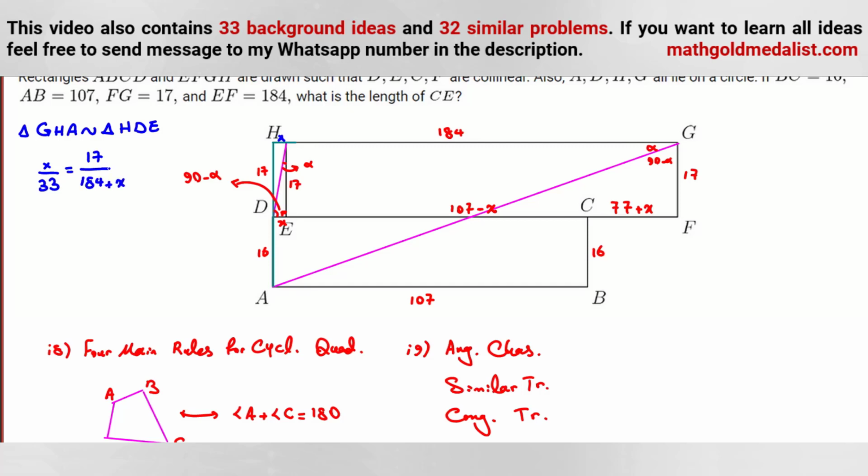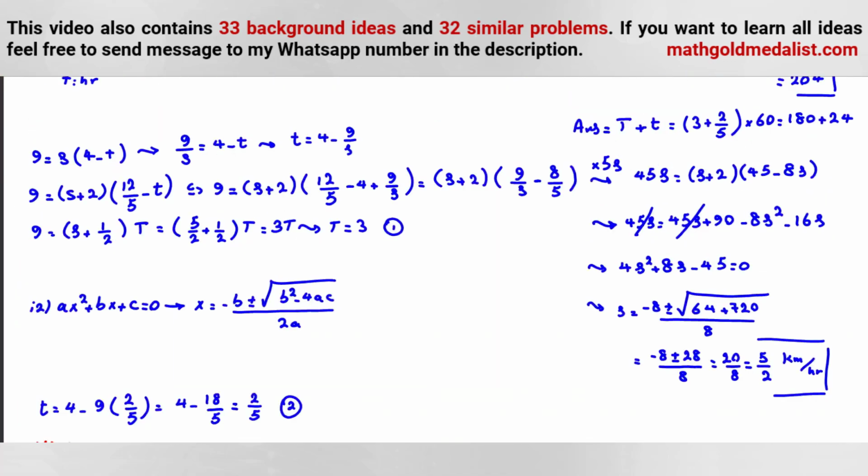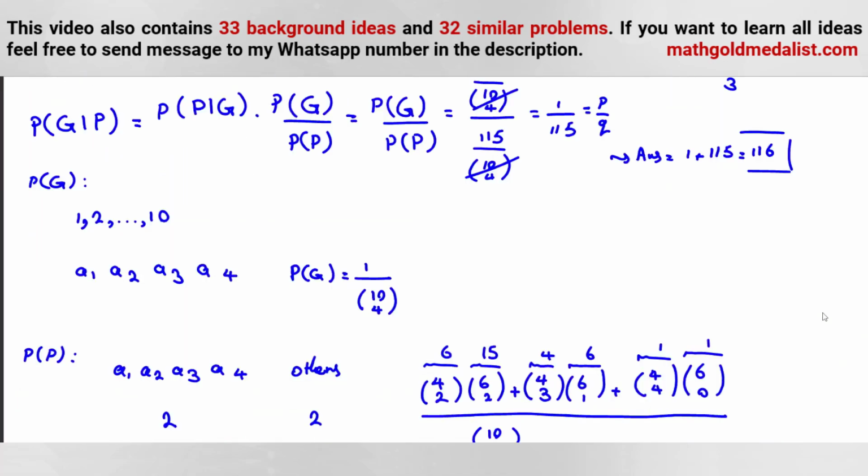Finished the problem. One equation, one variable, quadratic equation. You can find X, and when you find X, you can replace here. And probably, because it says what is the length of CE, and we know answers are integers, you can solve this quadratic equation by factorizing. If you couldn't, you can apply the quadratic formula, which I told you, I think, in problem 1.